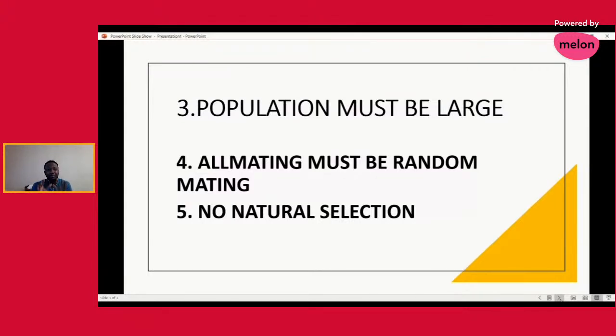So Hardy Weinberg put in these 5 principles. He says for a population to be called an equilibrium population, all these 5 factors should be in place. If any of these single factors changes, that population will not be regarded as an equilibrium population.